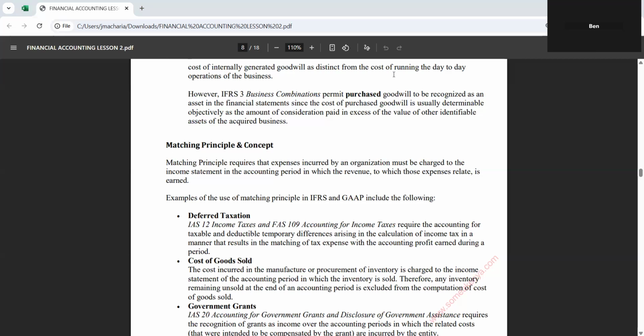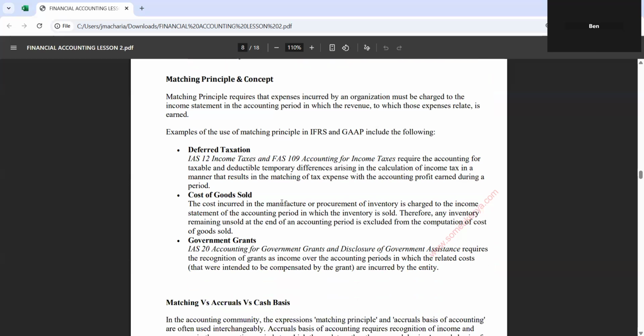requires accounting for taxable and deductible temporary difference arising in the calculation of income tax in a manner that results in a matching of tax expense with the accounting profit earned during a particular period. Cost of goods sold, we are saying that the cost incurred in manufacturing or procurement of inventory is charged to the income statement according to the period in which the inventory was sold.